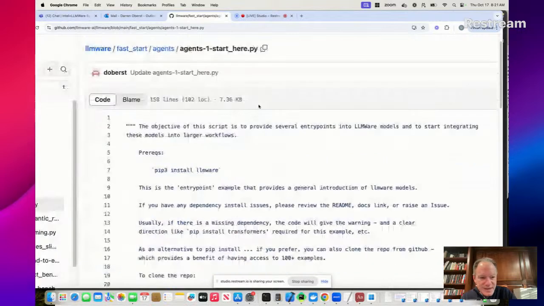All right, let me spend a second just to adjust this. I hope everybody can read this. If not, and you want to just read this on your local screen, again, LLMWare Repository, fast start agents, and this is the first example, the start here entry point, okay?